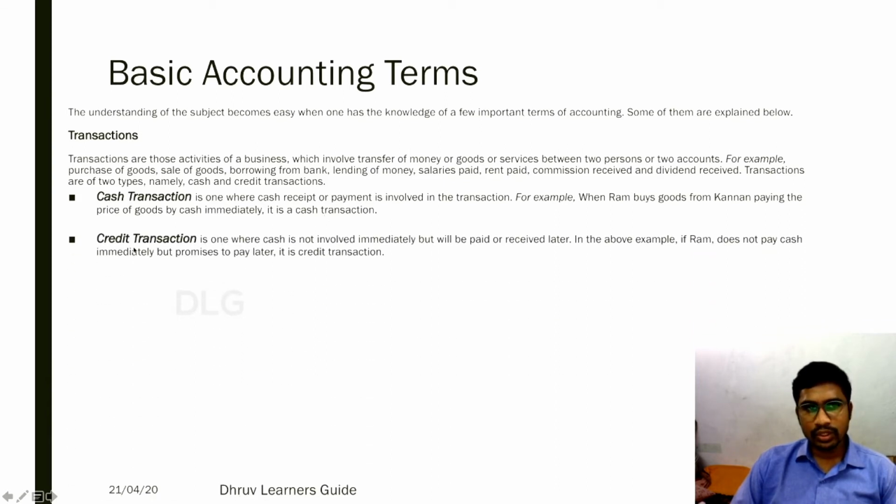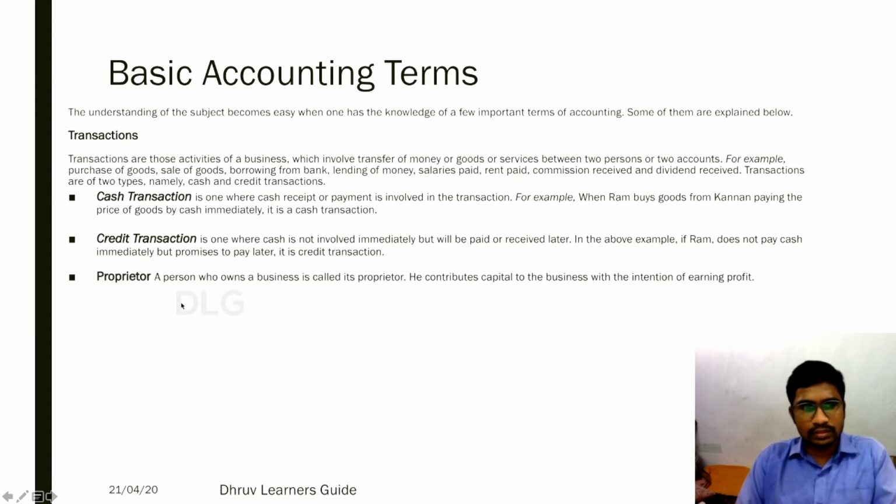Coming next to a credit transaction. A credit transaction is one where cash is not involved immediately but will be paid or received later. In the above example, if Ram does not pay cash immediately but promises to pay later, it is a credit transaction. Okay, if Ram does not pay, you can understand, right? So this is said to be a credit transaction.